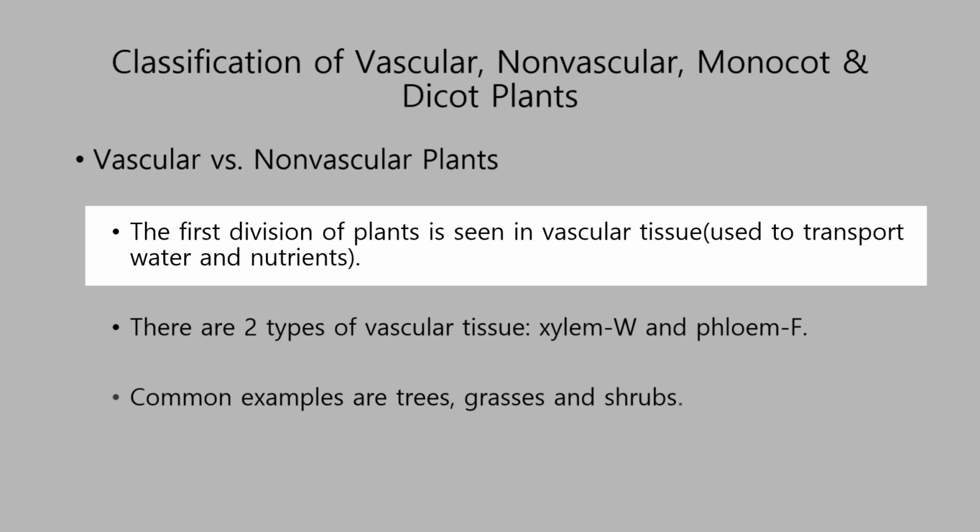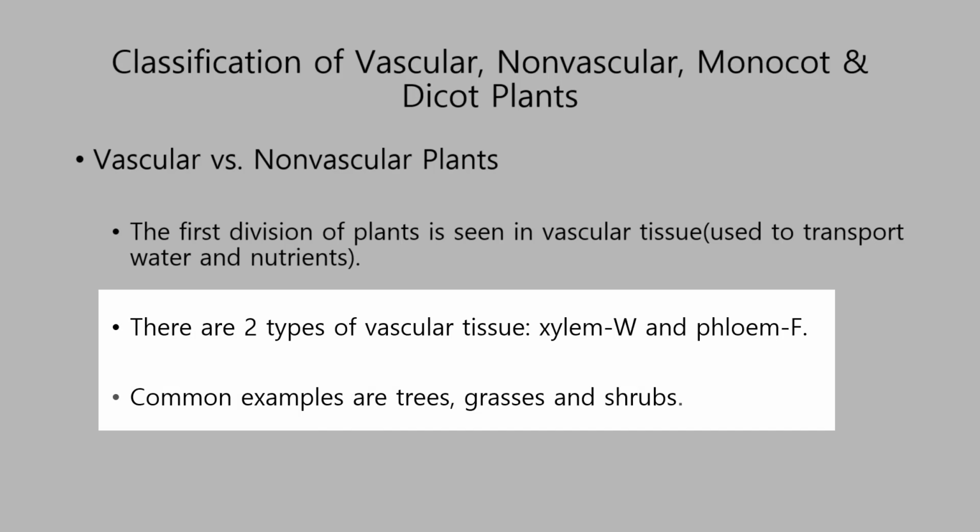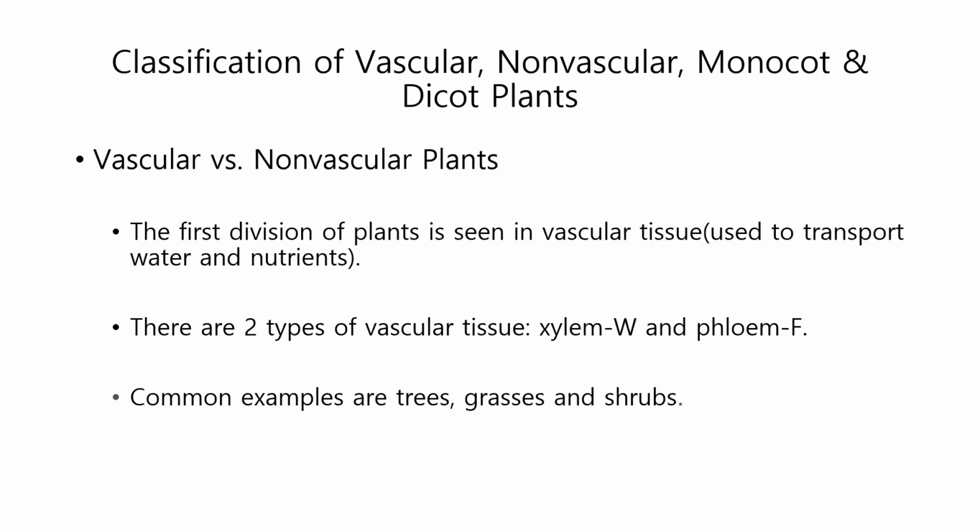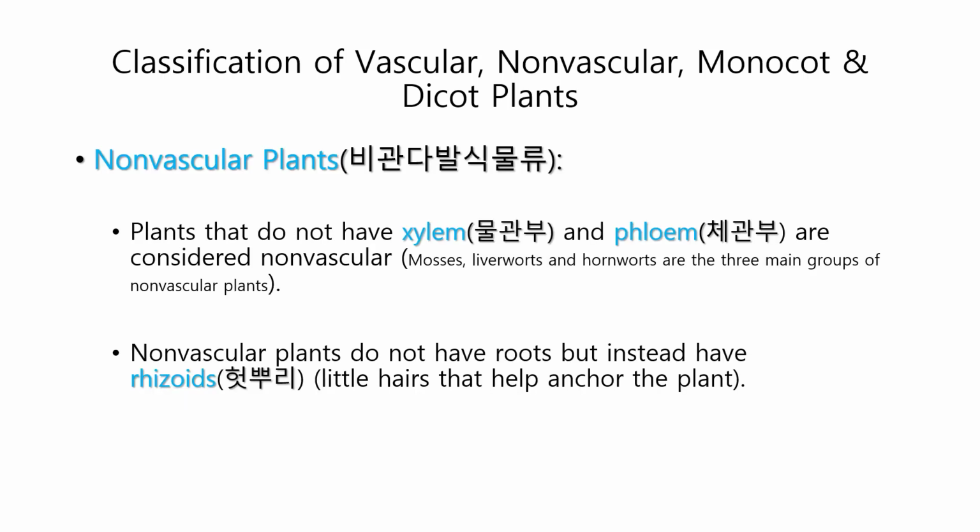The first division of plants is seen in vascular tissue used to transport water and nutrients. There are 2 types of vascular tissue, xylem and phloem. Common examples are trees, shrubs and grasses. Now, one way to distinguish groups of plants is whether or not they have an extensive system of vascular tissue, cells joined into tubes that transport water and nutrients through the plant body. Most present-day plants have a complex vascular tissue system and are therefore called vascular plants. Plants that do not have an extensive transport system, such as liverworts or hornworts, are described as non-vascular.